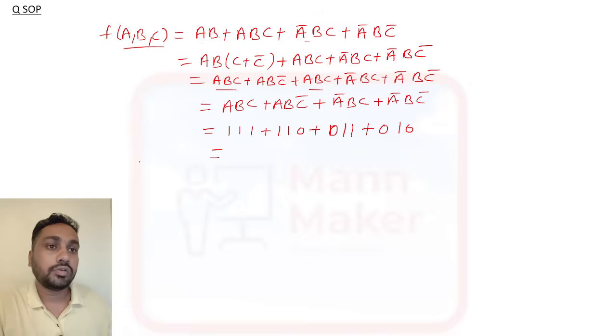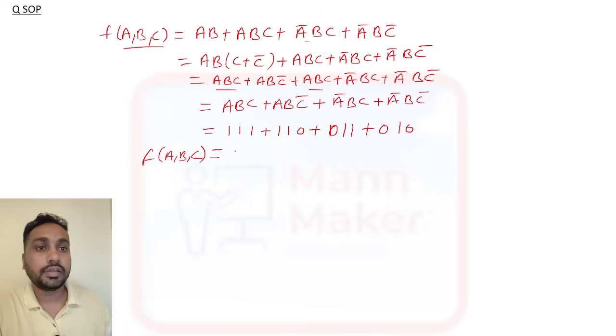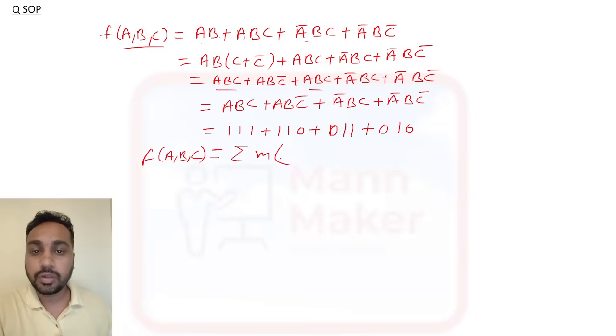Now you can write F of A B C as the summation of min terms. In SOP it will be min term, and in POS it will be max term. So 111 is what? 7. This is 6. This is your 3.